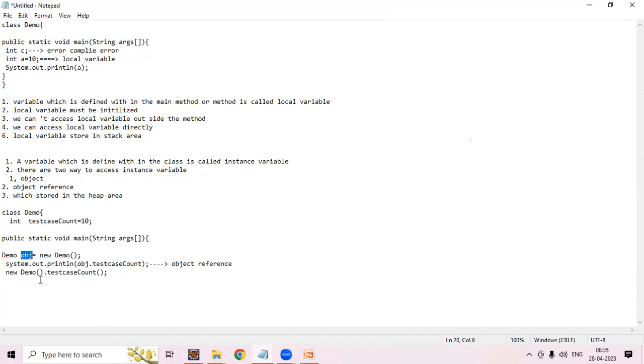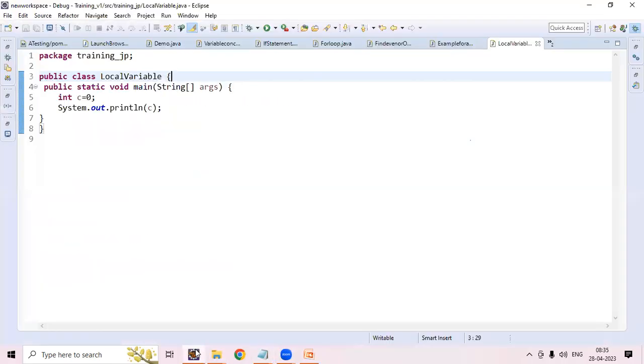With this anonymous object, we can access that particular variable or method only one time, when we create it. Whereas when we create an object reference like Demo obj = new Demo(), we can access it multiple times. Let's see the example.